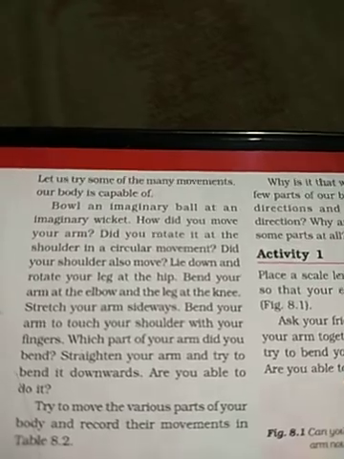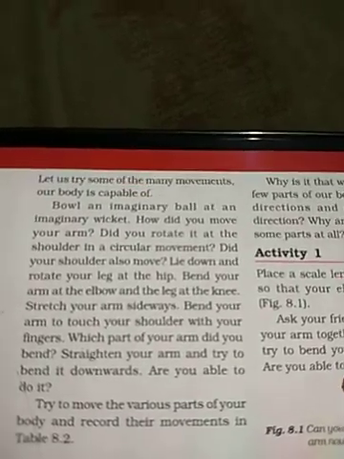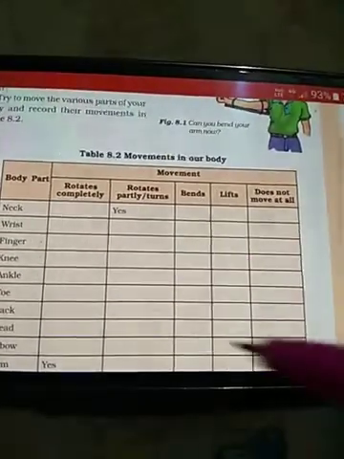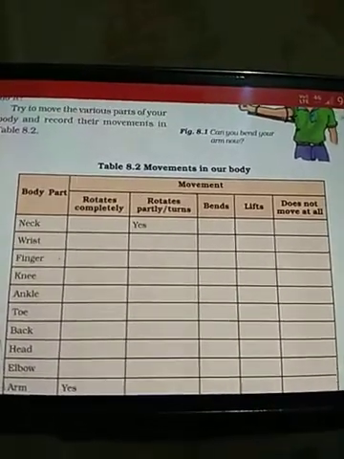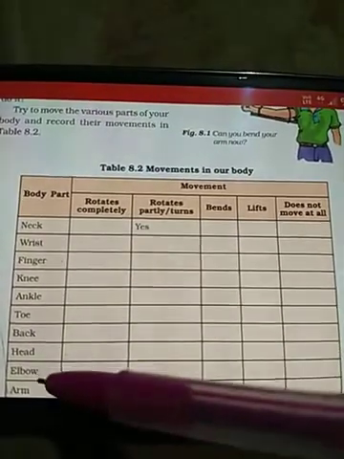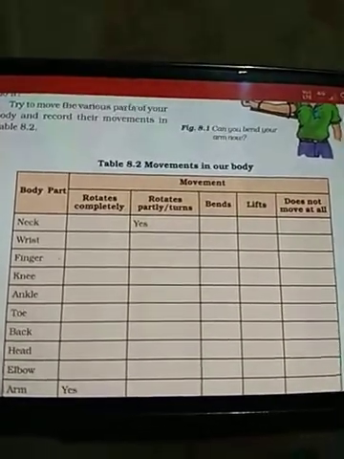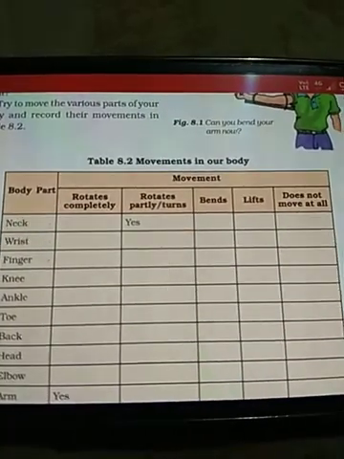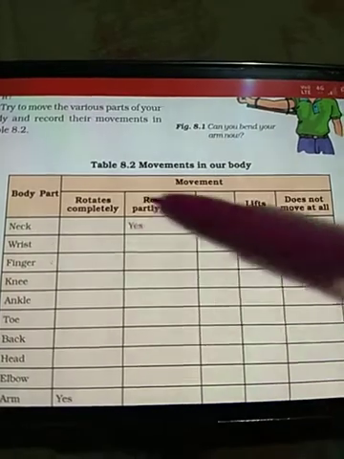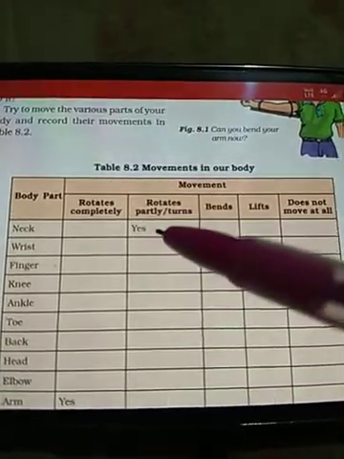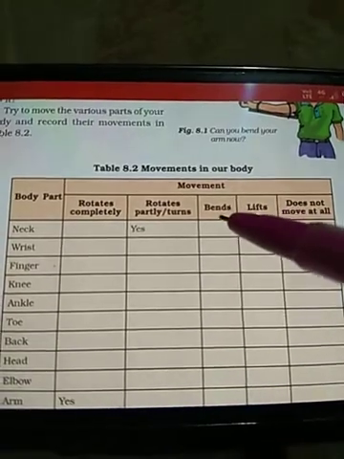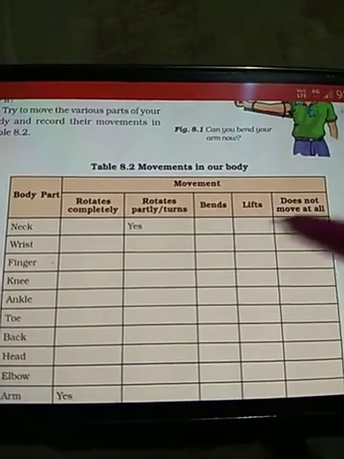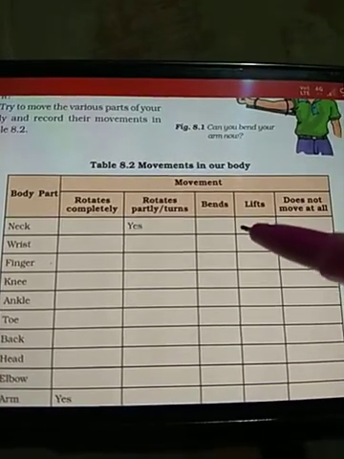Try to move the various parts of the body and record their movements in table 8.2. So here is the table again. You should try to move the various parts of your body. Here the list of various body parts is given, and you have to try the movements in these parts and fill in the table with your own experience. Like neck. Does it rotate completely? No. It rotates partially? Yes. Does it bend? Yes. It can bend towards right or left. Does it lift? Yes, it can. Means you have to make a tick mark here.